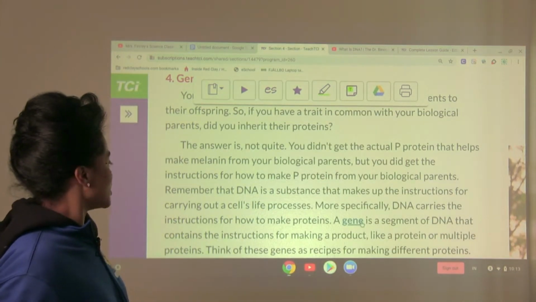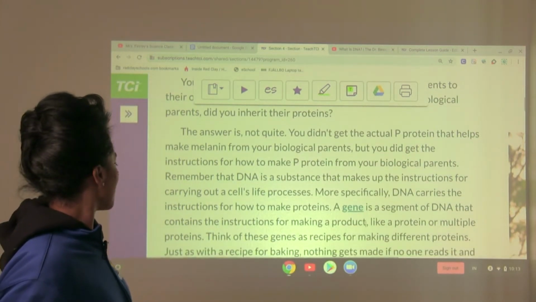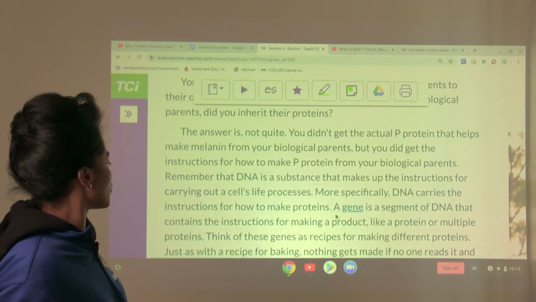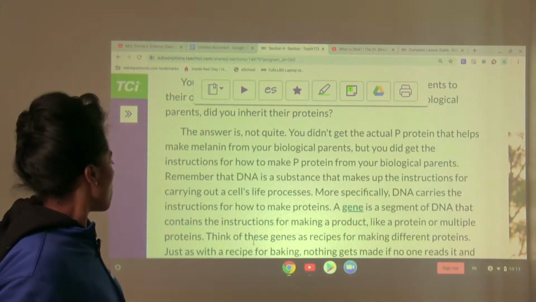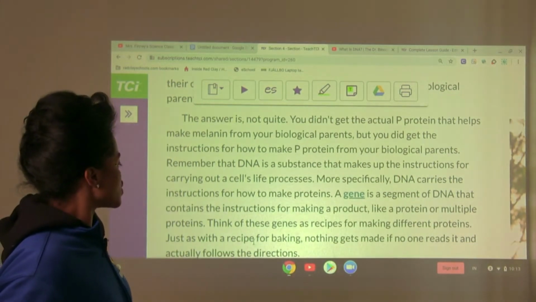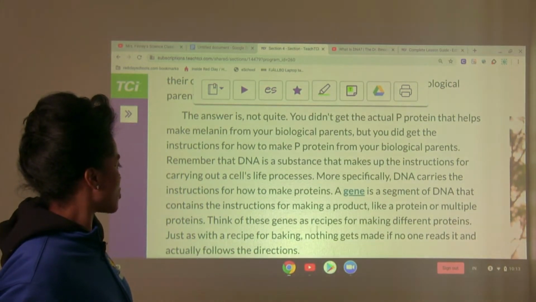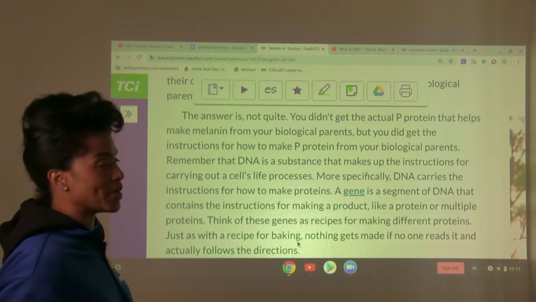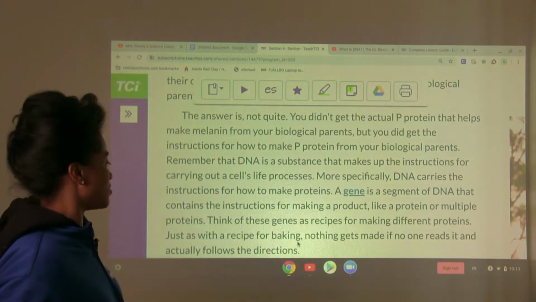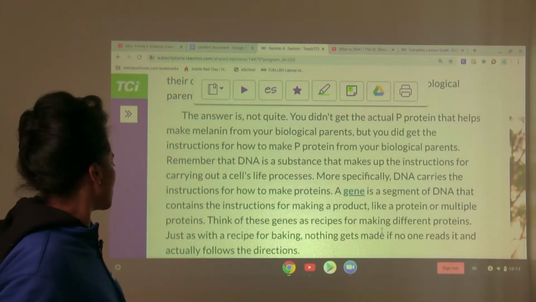A gene is a segment of DNA that contains the instructions for making a product, like a protein or multiple proteins. Think of these genes as recipes for making different proteins, just as with a recipe for baking. Nothing gets made if no one reads it and actually follows the directions.